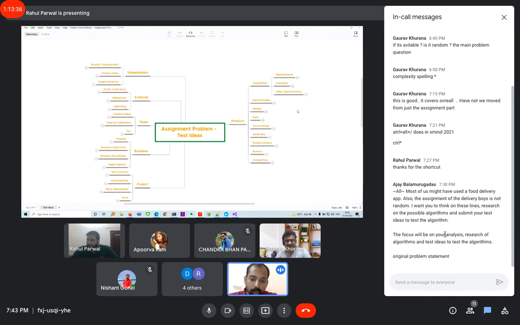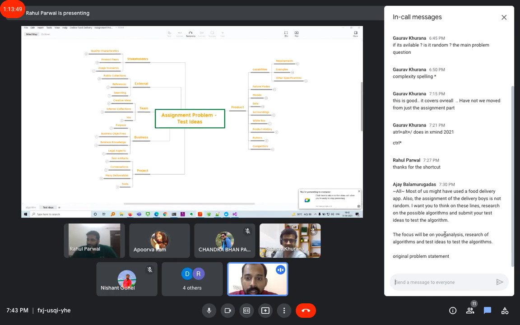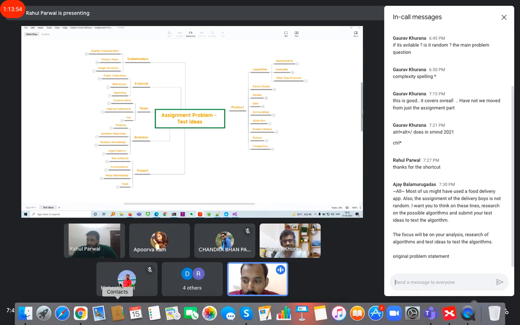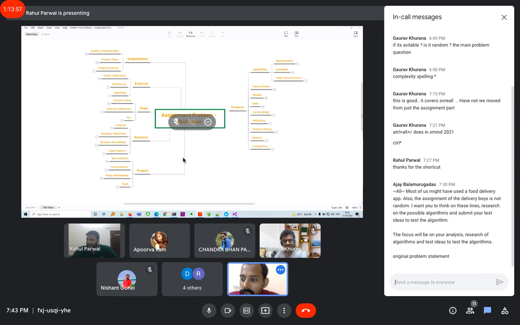I would have wished multiple people to have participated, but nothing to take away from Rahul and Apoorva's effort. Even if there were one or two more entries, I think this would be one of the top entries. So I have something to give away for them, and let me just paste the URL.